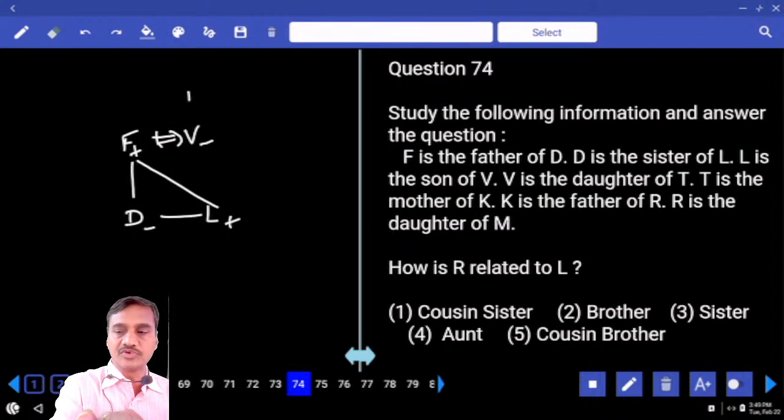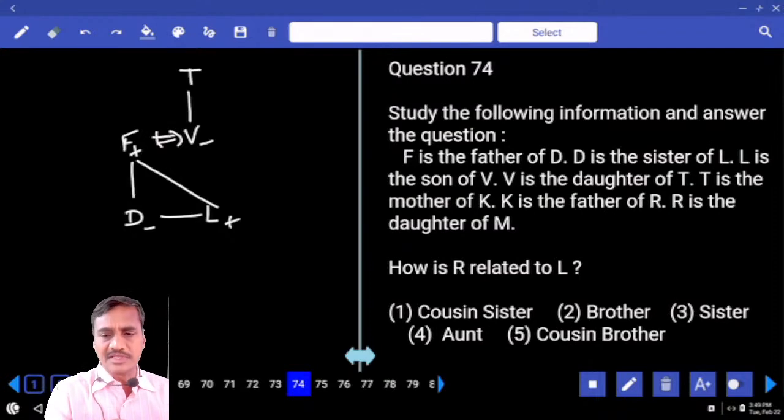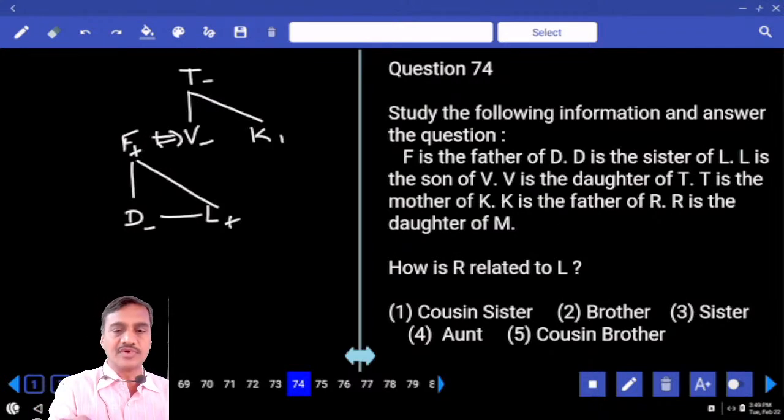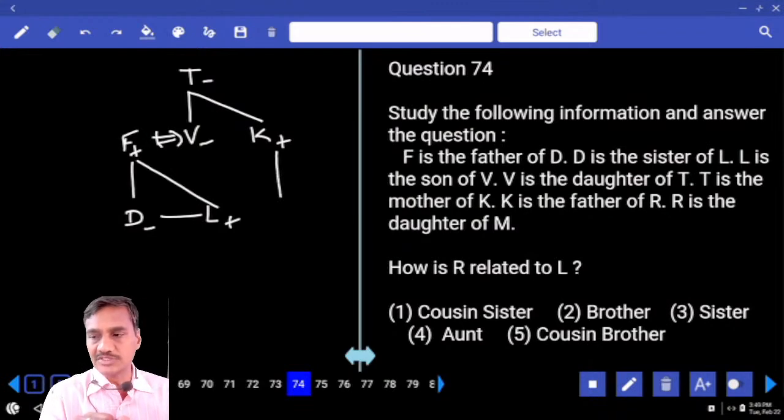And V is the daughter of whom? V is the daughter of T. And T is the mother of K. Now this T is the mother of K. V and K are siblings to each other. And K is the father of R. Now this K is the father of R.